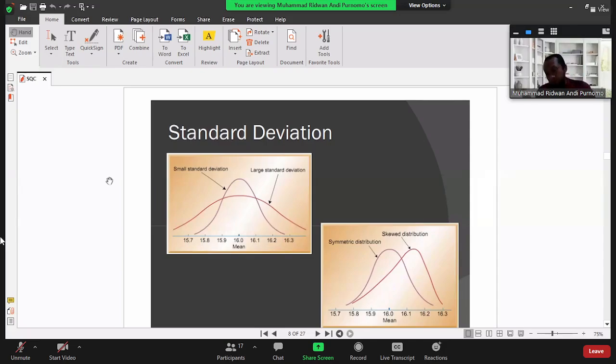How about if we have a different condition like this? In the second one, you can see, even though we have a small standard deviation, the curve is skewed to the right. It means that the target has already shifted to the right.